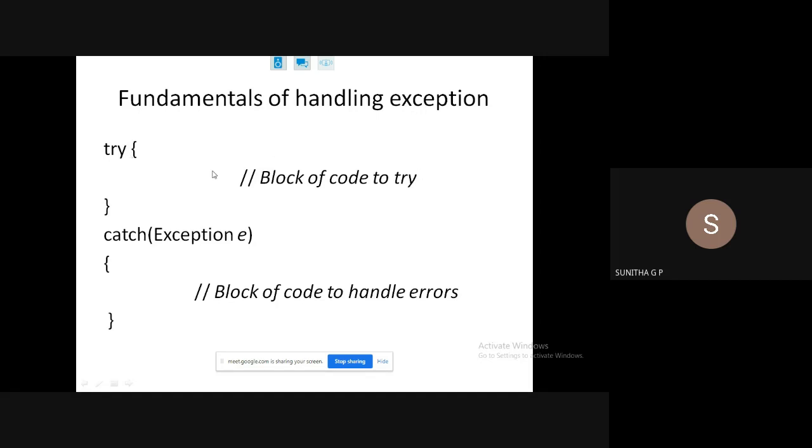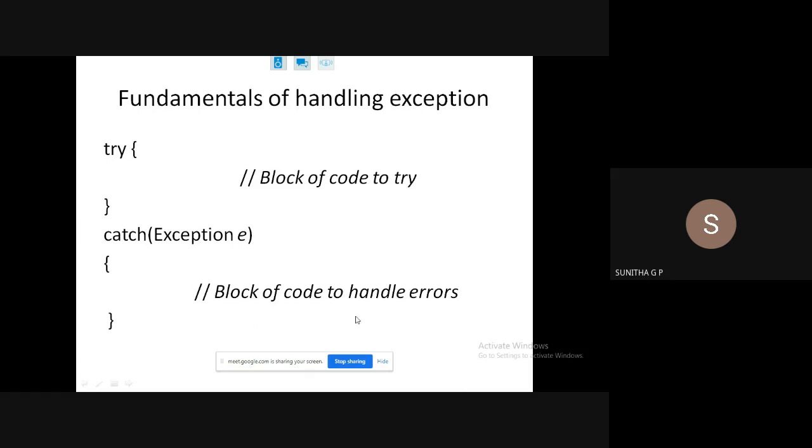Try is a block where you suspect that an exception may occur. Whatever statements you include between these flower brackets is a set of statements where you think that an exception may occur. So that code you will include in this block. And the catch is what? If some error or exception occurs in this block, it will skip from here and you tell how it is to be handled here.